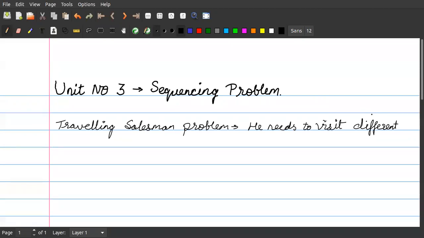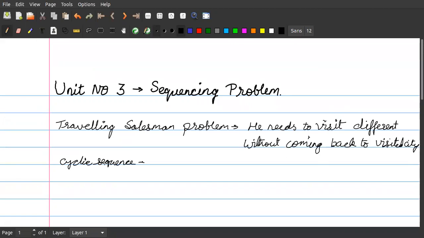Okay, so as I was saying, in the last class we discussed the traveling salesman problem. In the traveling salesman problem, we said that the traveling salesman is visiting different cities without coming back to a visited city. So if he visits one city, he is not supposed to come back to that city. But at the end, he should have a cyclic sequence.